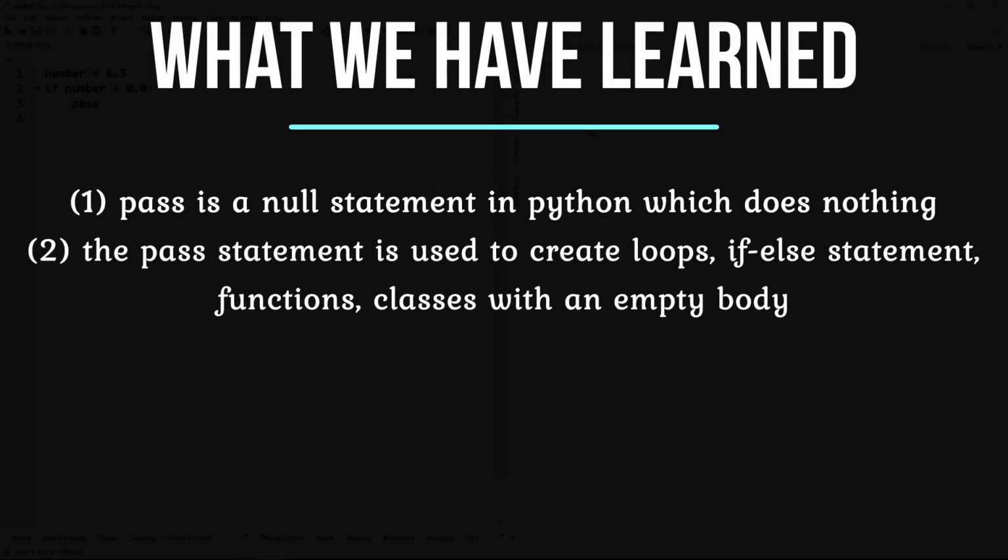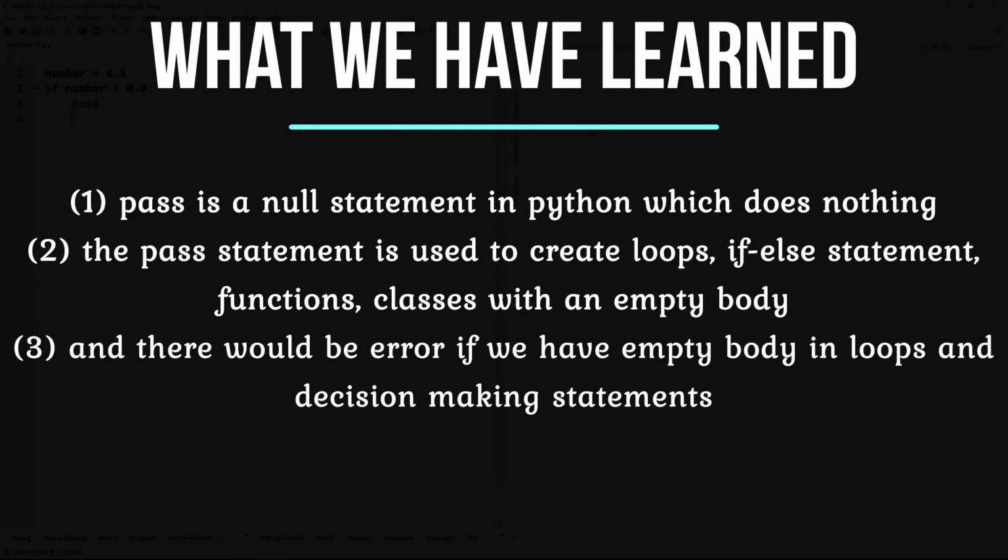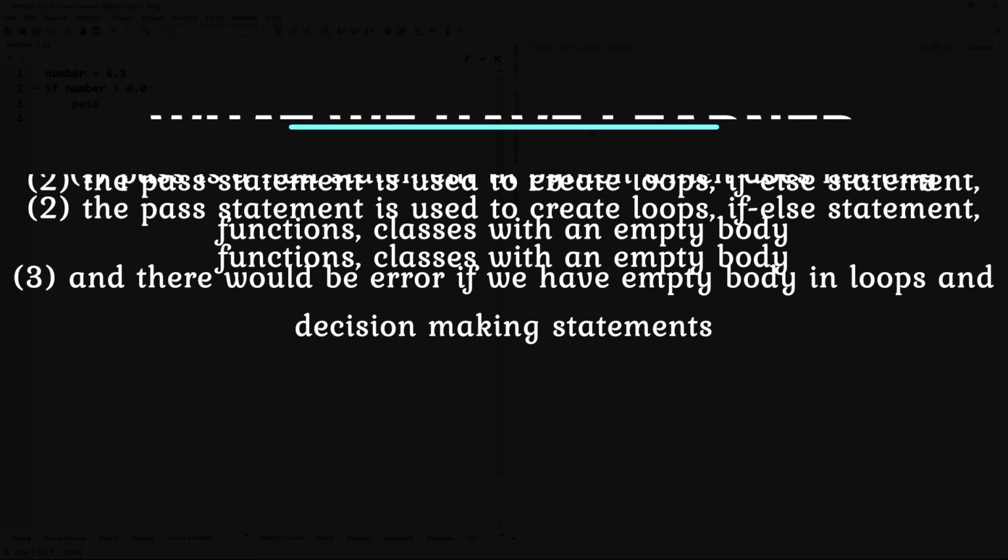The pass statement is used to create loops, if-else statements, functions and classes with an empty body, and there would be an error if we have an empty body in loops and decision making statements. So we can use the pass statement, and that is how we can use the pass statement in Python.